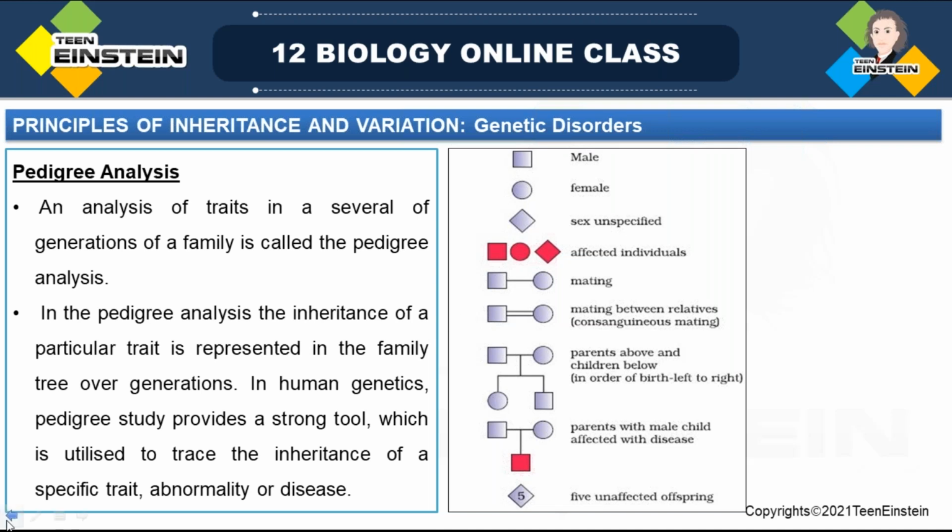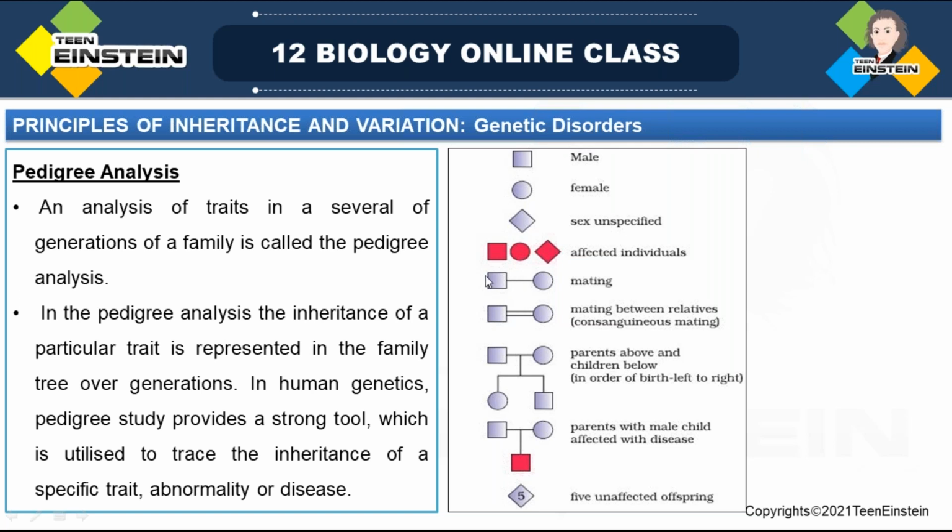So here in the pedigree chart, you can see how we are representing male, female, then sex unspecified. We don't know the sex. If the sex is not specified, we mention it in this way. Then affected individuals we mention in red color. This is an affected male, this is an affected female, and this is an affected individual, but the sex is unspecified.